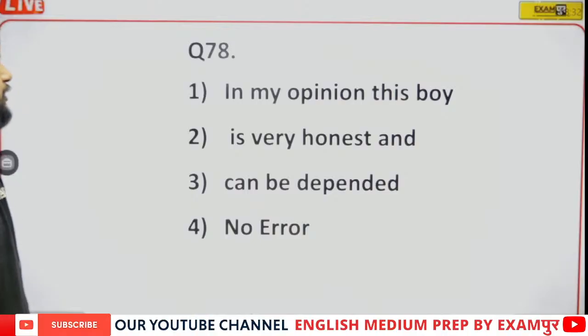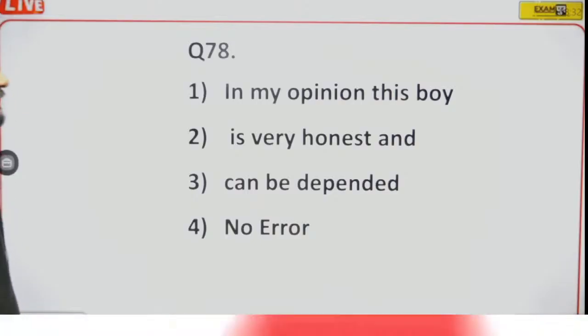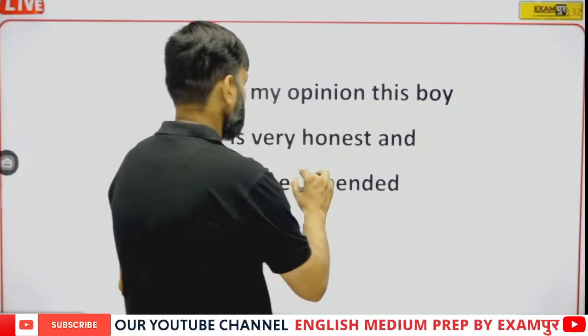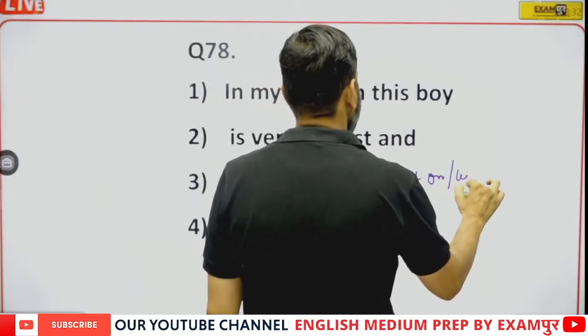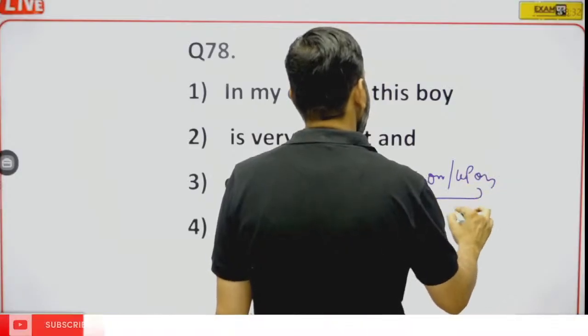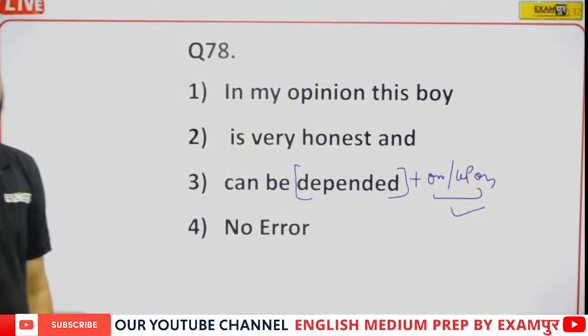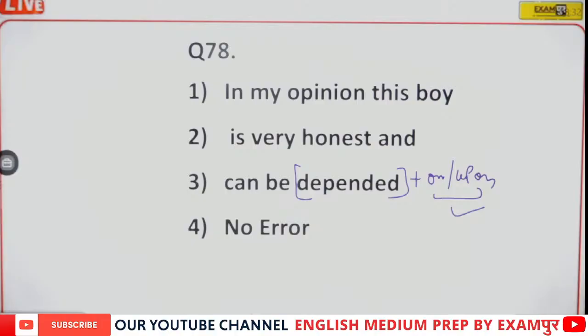Question number 78. In my opinion, this boy is very honest and can be depended. Depended is always followed by on or upon. So on or upon should be there with the word depended.